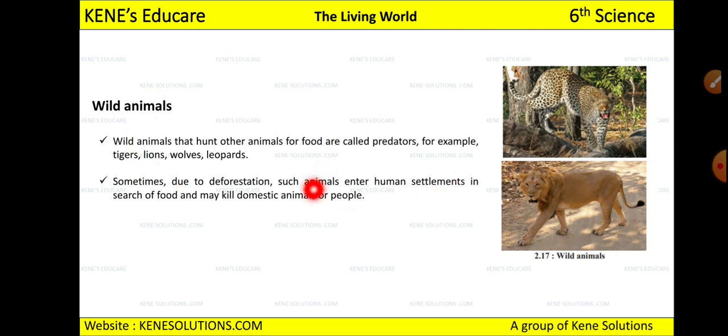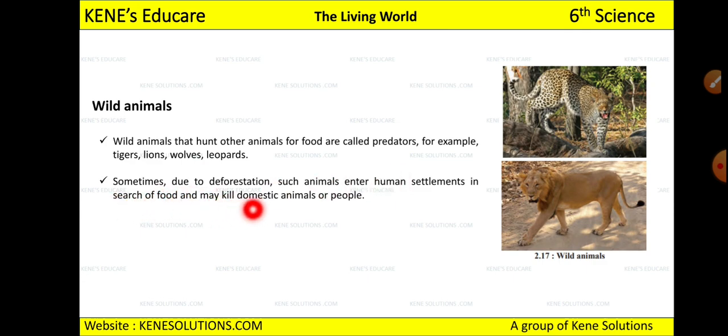So these are the wild animals which you do not keep at home. These are in the zoos. Now see, wild animals that hunt other animals for food are called predators. For example, lion, cheetah, tiger, they eat other animals like deer. Then you can say deer, they eat goats, right? So the animals that eat other animals, we call them predators. For example, lion, tiger, wolves, leopards, these are all predators because they eat other animals.